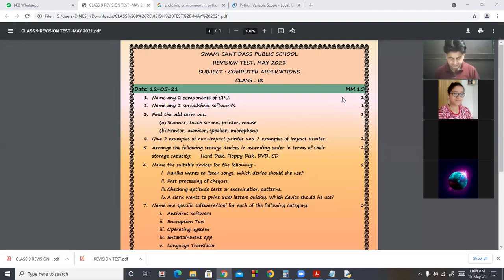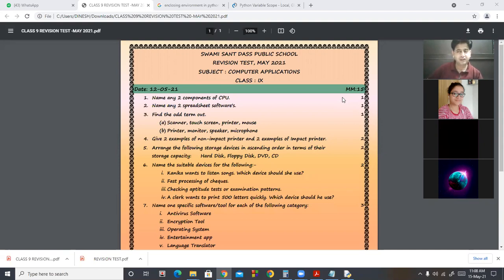System softwares control the internal computer operations and make best use of hardware. So these softwares are not used for doing particular tasks. These are used for controlling the internal processing of your computer system. For example, your operating systems, your utilities, your language translators.